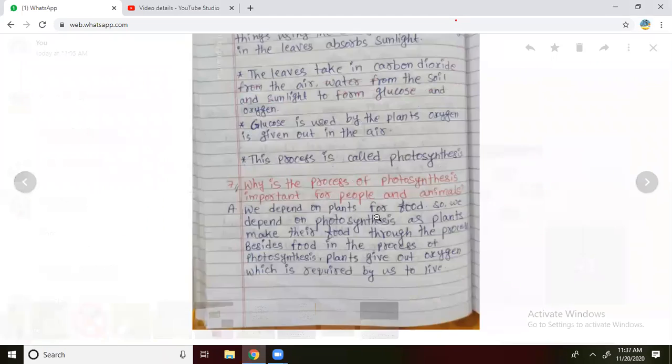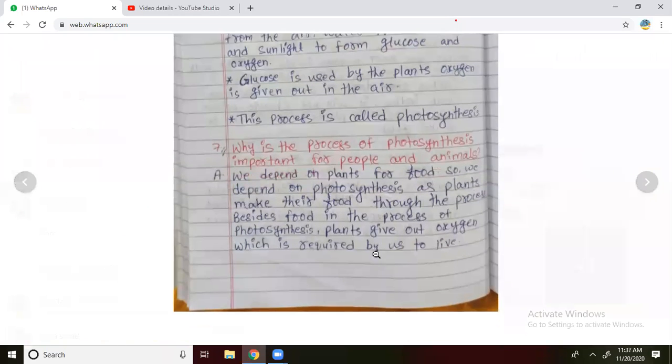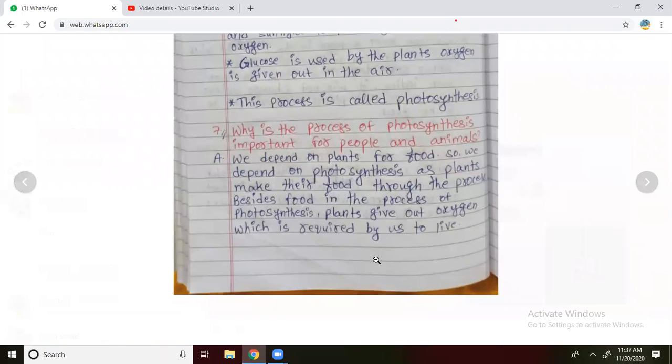Why is the process of photosynthesis important for people and animals?